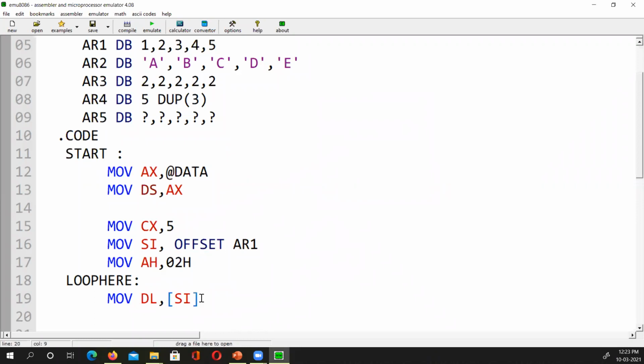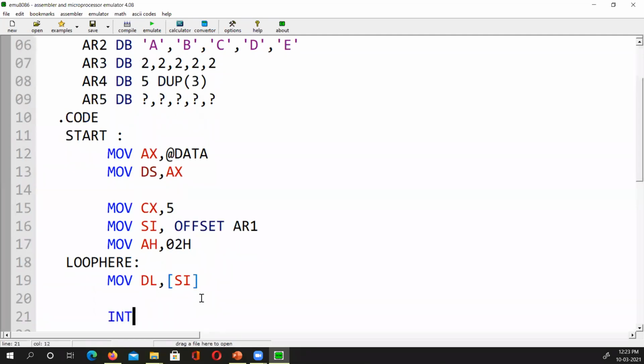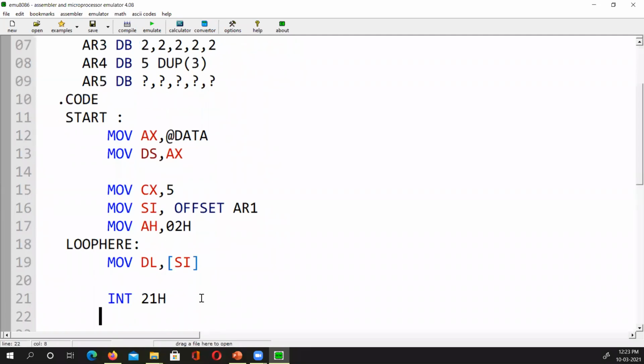So now after that, I will call interrupt 21H. But before that I have to do something. I say interrupt 21H. And I go back. I say loop to loop here. So I will say loop and go where? To the label here. So it will jump to here. But before doing that, I should do one thing here.